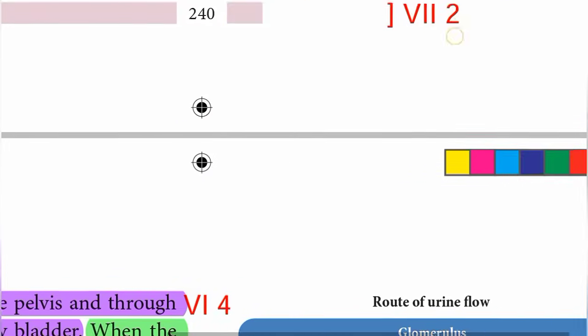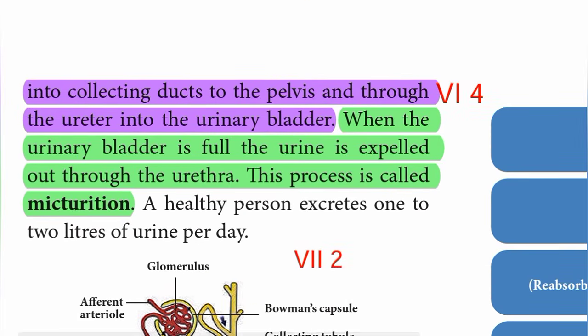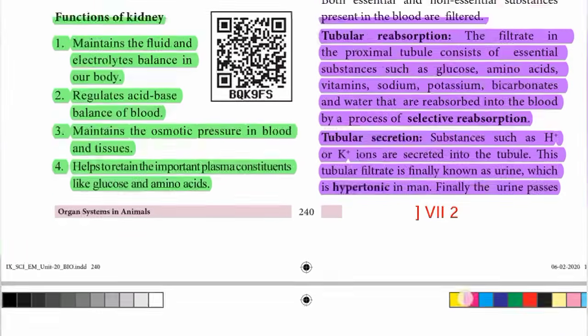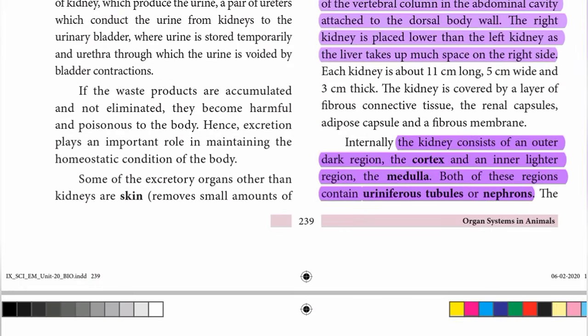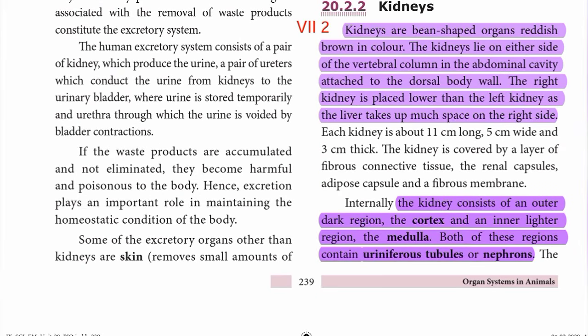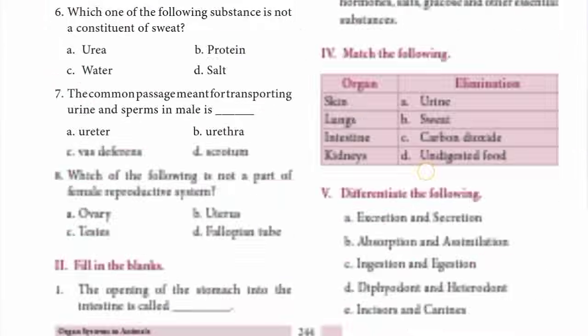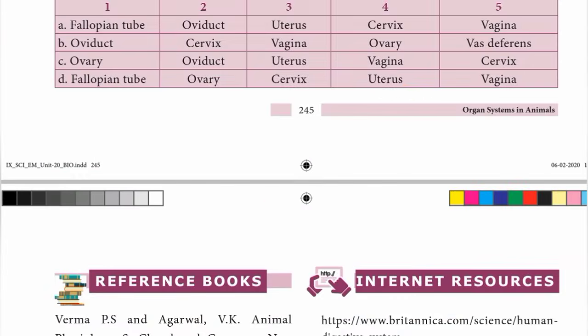Finally, the urine passes into the collecting ducts to the pelvis through the ureter into the urinary bladder. When the urinary bladder is full, the urine is expelled out through the urethra. This process is called micturition. Okay, Roman number 7, second one detailed: mechanism of urine formation and the structure of kidney drawing, plus these 2 paragraphs, about 10 lines is enough.